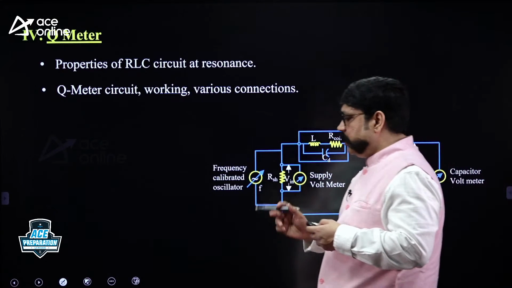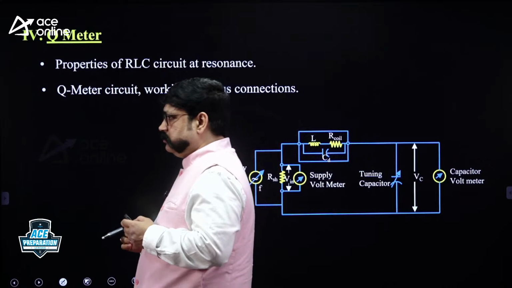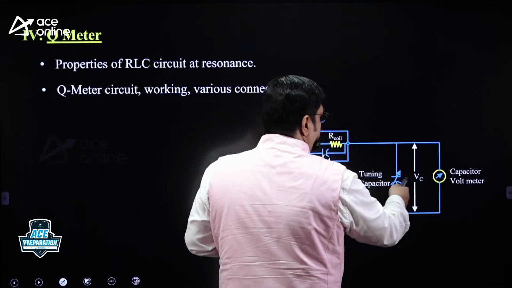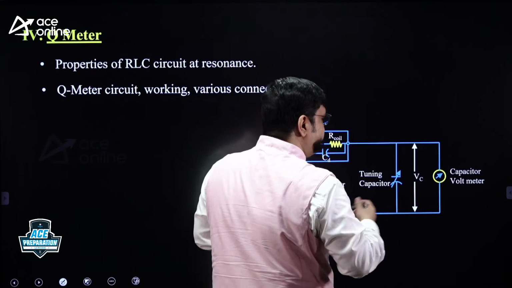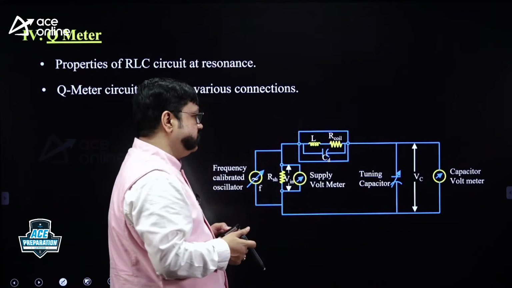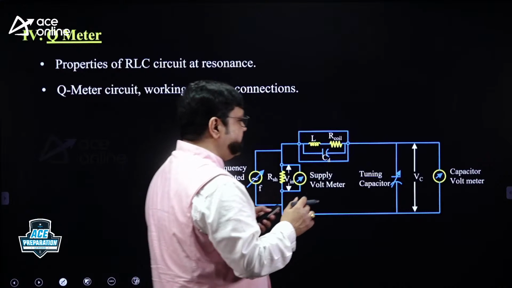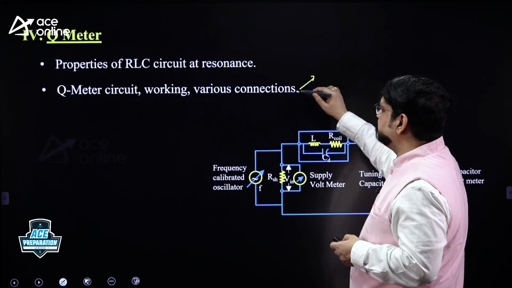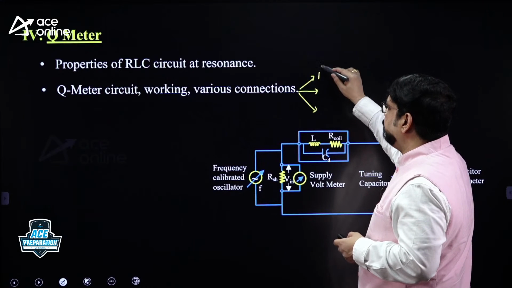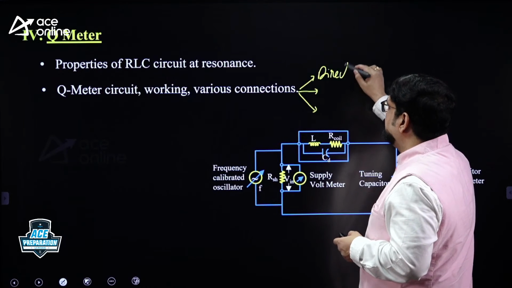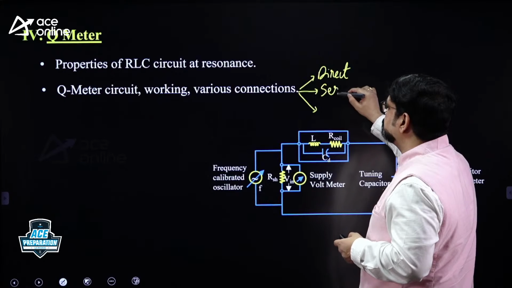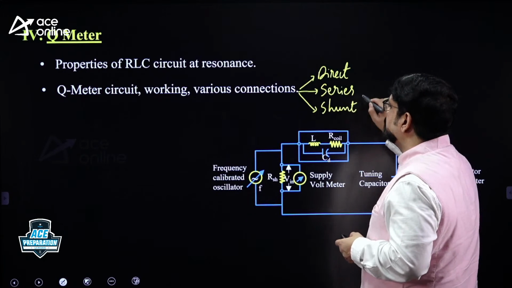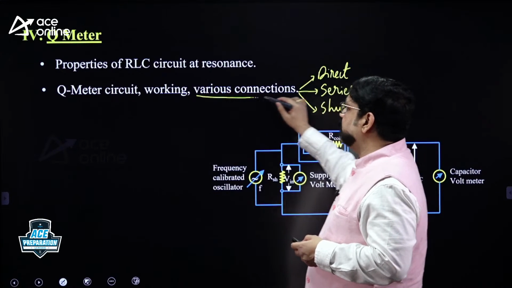Q meter circuit diagram I gave. How to operate. What is the meaning of this tuning capacitor? This tuning capacitor, resonating capacitor, variable capacitor, working of this. What are the various connections, please? Actually, 3 types of connections are there. Let me mention here. One is known as a direct connection. Another one is known as a series connection. Another one is known as a shunt connection. Some people also call that a parallel connection.